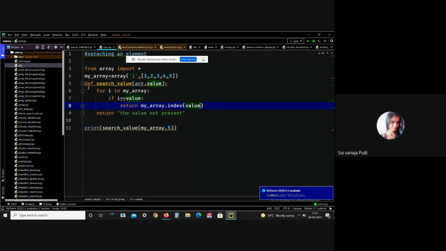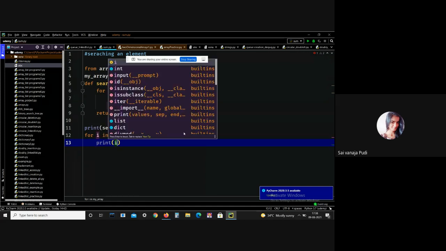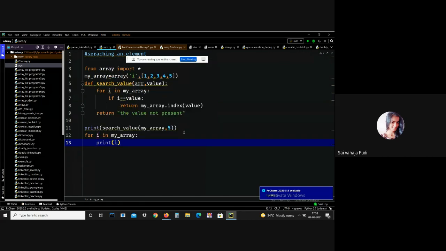Now I have already explained how we can traverse an array. We can traverse an array using a for loop. Like here, if you want to traverse, for I in my array, print array. This is how we can traverse an array using a for loop. We can traverse the whole array. Generally, traversing means visiting all the elements of the array from start to end. This is all about accessing an array.